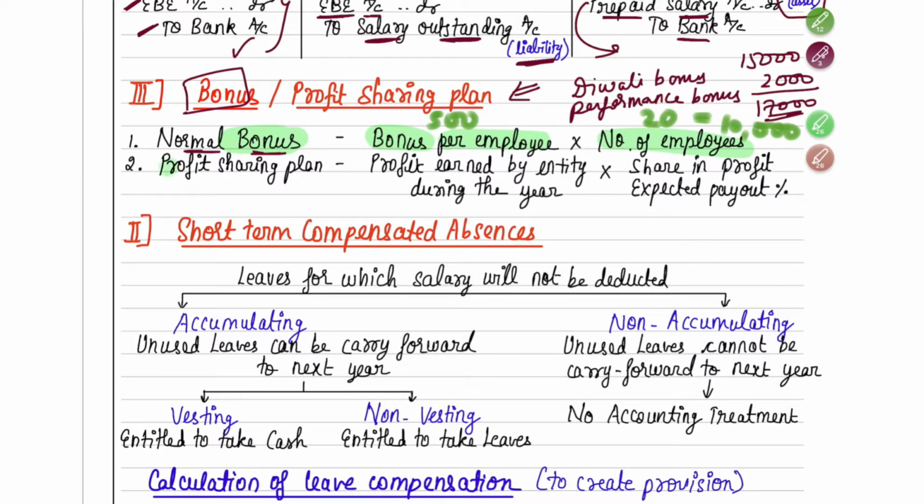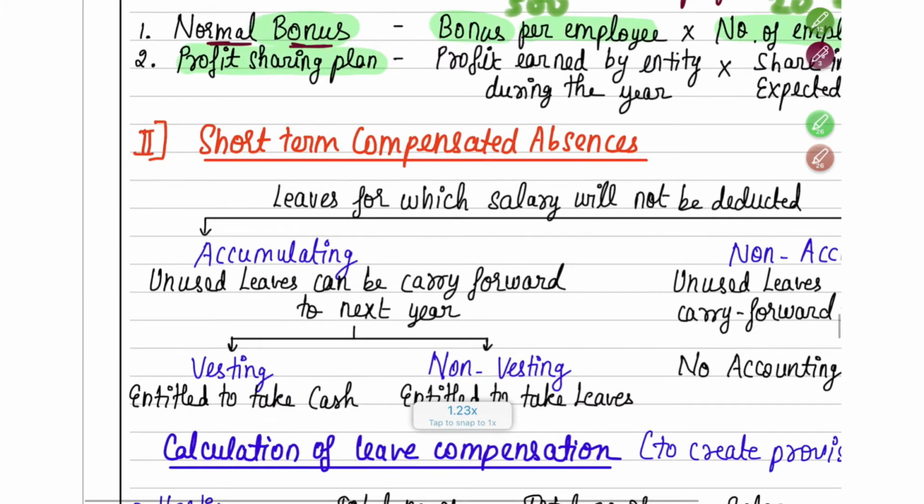Now there is one more type, which is your profit sharing plan. Here the company will tell their employees, listen, this year we are going to target 10% of profit. If you all help us in achieving this 10% of profit, then 1% of the profit will be distributed to you. 10% is our goal.